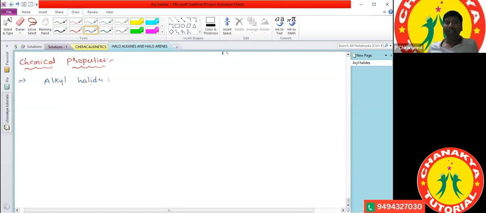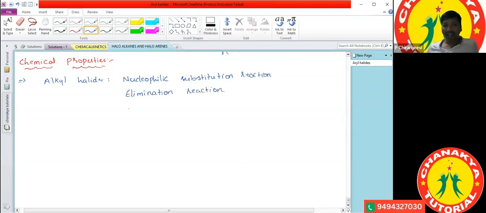So what are the chemical reactions? Alkyl halides undergo nucleophilic substitution reaction. The second one: alkyl halides undergo elimination reaction.